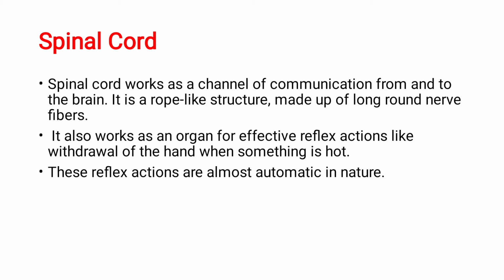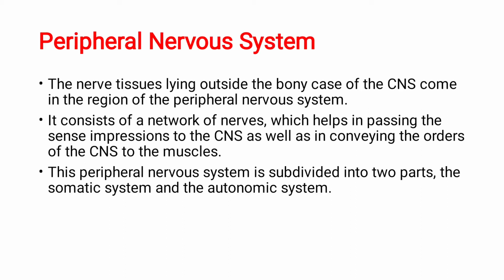Suppose you are keeping your hand on fire, immediately your spinal cord will react to it. There is no time for the impulses to go to the brain. So some activities are controlled by your spinal cord itself, because of previous memory. If it is hot, it will hurt your body. So within a fraction of a second you will take your hand away from the hot object. This is not controlled by your brain. Your spinal cord itself immediately takes it off. So this action is called what? Reflex action.